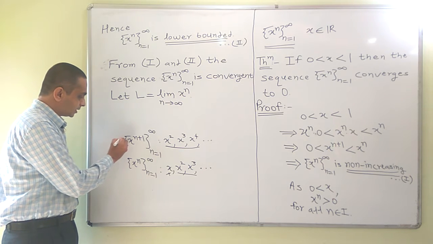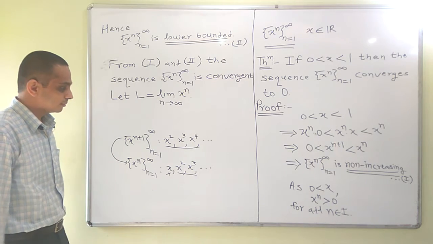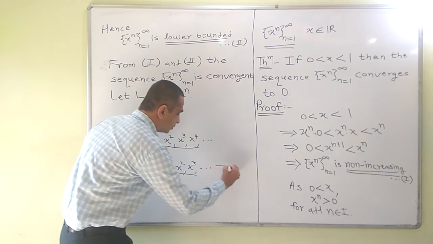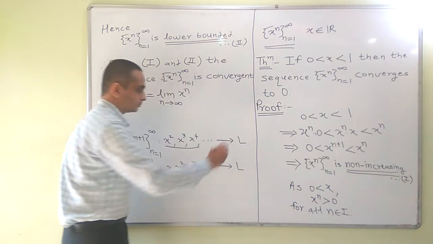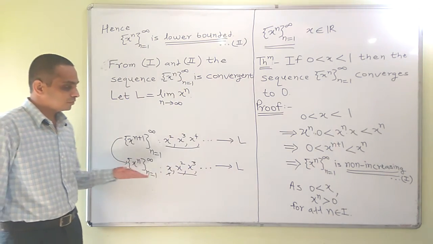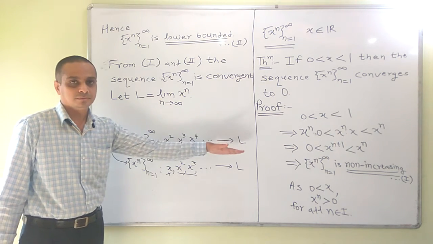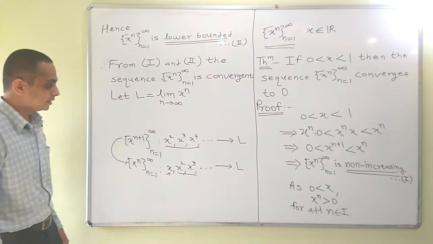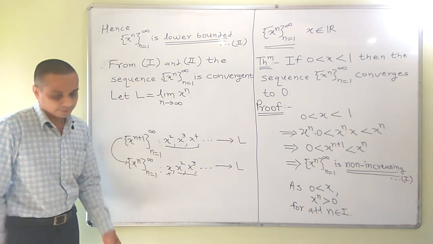The sequence x raised to n plus 1 is subsequence of this sequence. As this sequence converges to L, its subsequence also converges to L. So if sequence converges to limit L, then subsequence also converges to its limit, that is L.